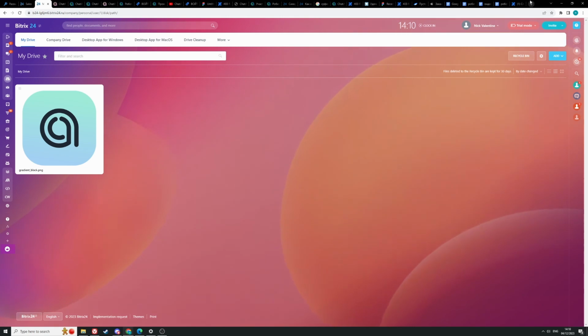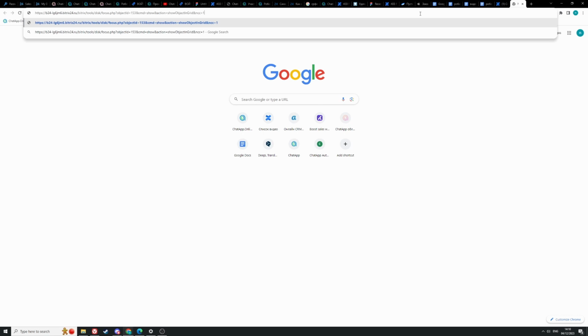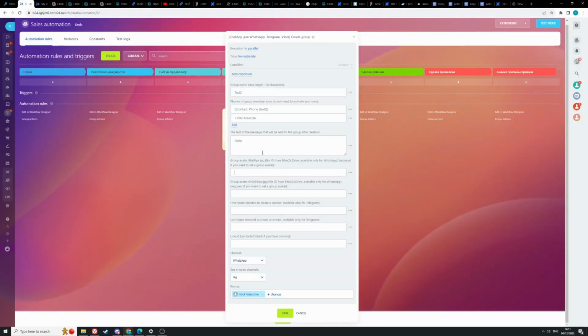You can use any text editor. I will use the search bar in the browser. Paste it here. You need to find object ID equals numbers. Those numbers are what we need. Copy them. Go back to CRM and enter them here. And here, I will create a group in Telegram, but you can use it.